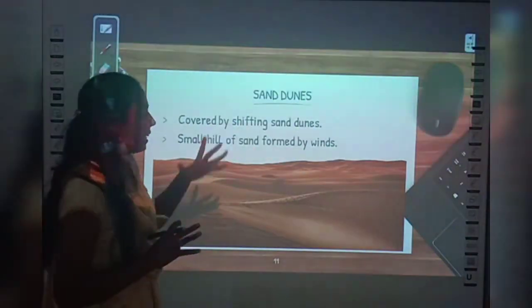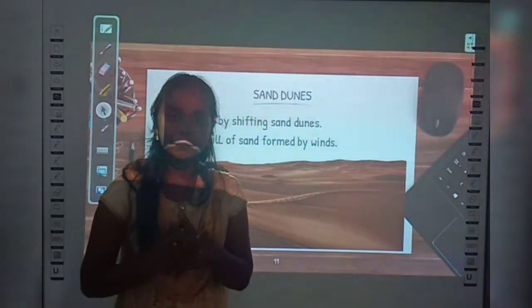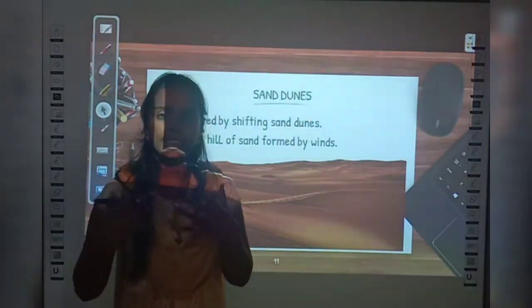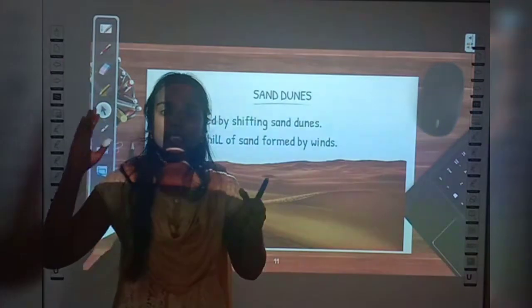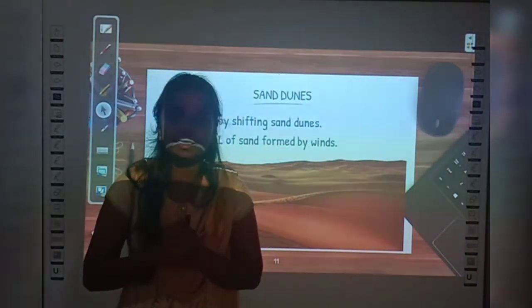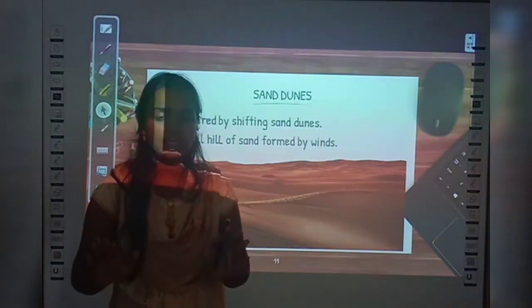Now let us see about sand dunes. Okay, do you have any idea about sand dunes? What are they? Yes, see now assume if it is too windy, we can feel, right, in the air there will be so much mud, right, that if it is too windy, that wind will carry so much soil in it, right. So in desert, you know, desert is completely covered with soil, right.